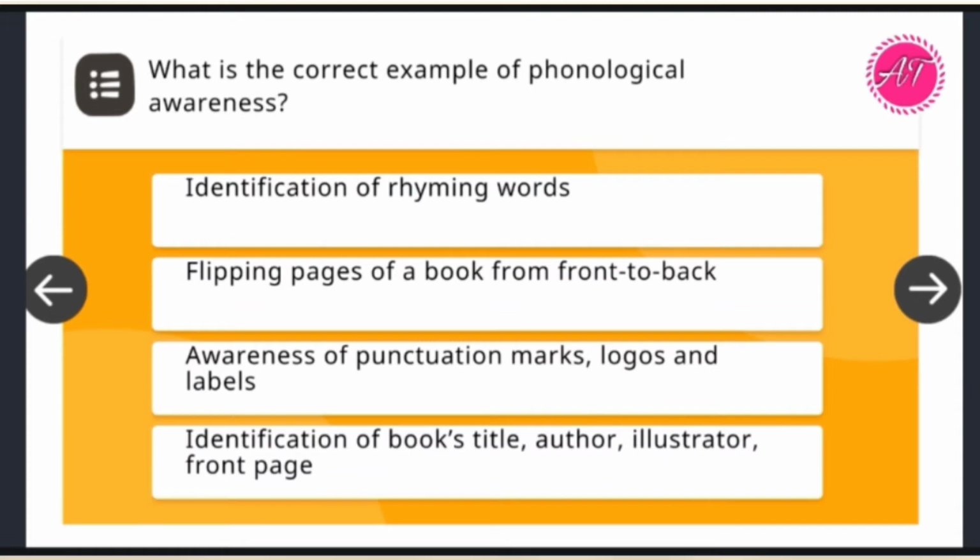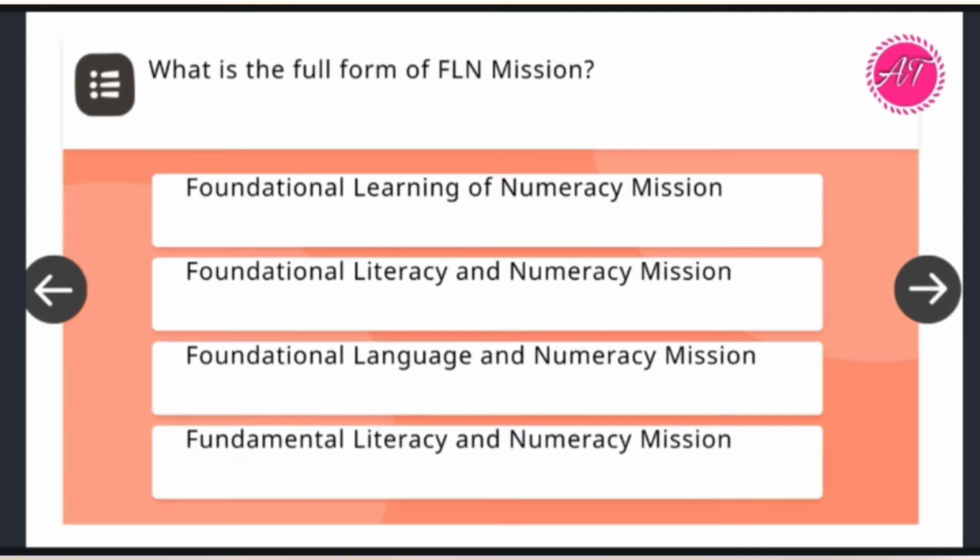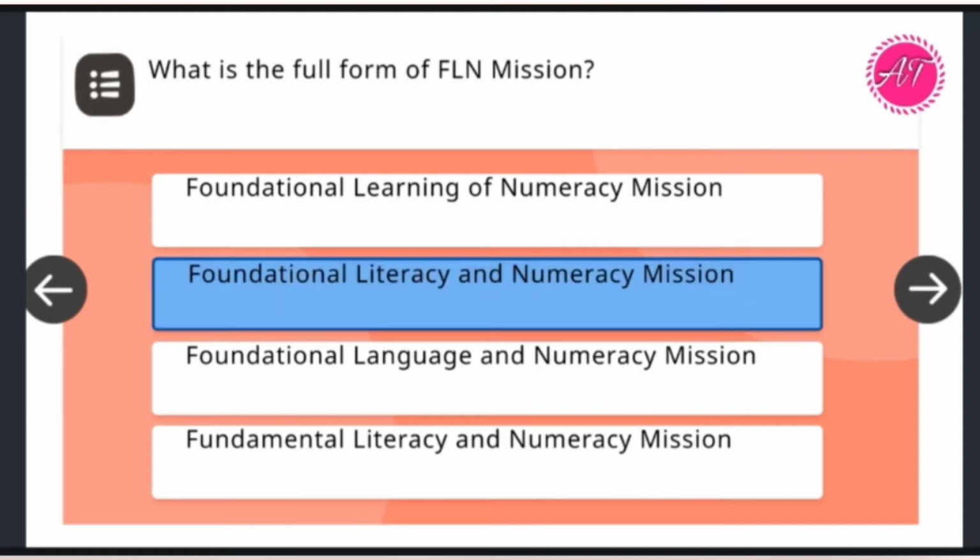Next quiz. What is the correct example of phonological awareness? The answer will be identification of rhyming words. You can click on option 1. What is the full form of FLN mission? Full form of FLN mission is Foundational Literacy and Numeracy Mission. Option number 2 we can click as shown on our screen.